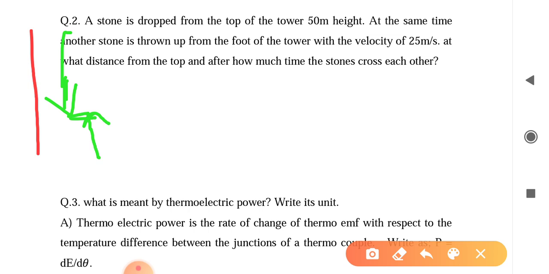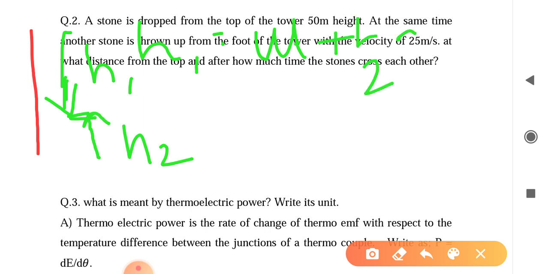And next is time. After that I calculate time. So before I discuss, first you know that for the first case this is h1 and this is h2. h1 equals u t plus half g t square when the body falls from a particular height.